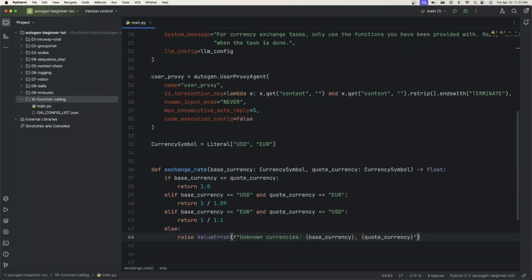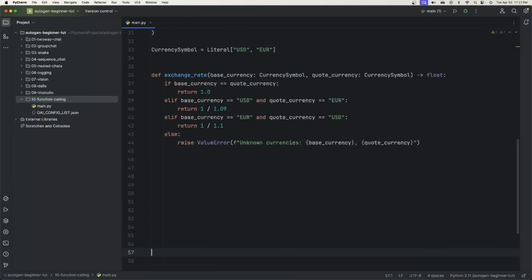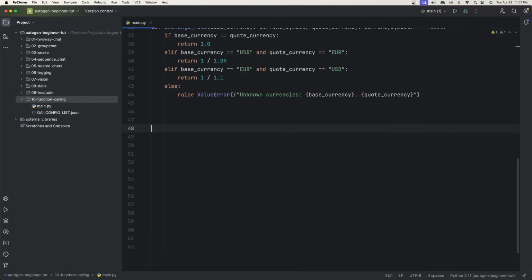So this is just a sub function that's going to be called when we actually have our currency calculator. Let's give this some more space here so you can see what I'm doing. This is going to be the actual function that we talked about in the PowerPoint, and I'm going to create it first, and then give it the decorators. So def currency_calculator, because that's what we want to create.